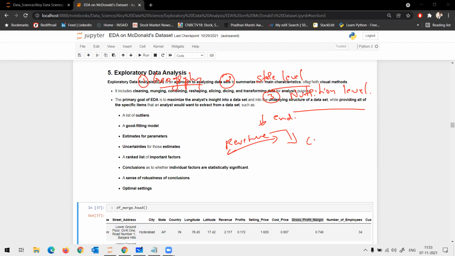Okay. Now coming to these themes, at store level, if I combine with nutrition, I can understand the taste of people within the country, in India and the US. So I can understand the difference between the two countries and what people prefer in different countries.